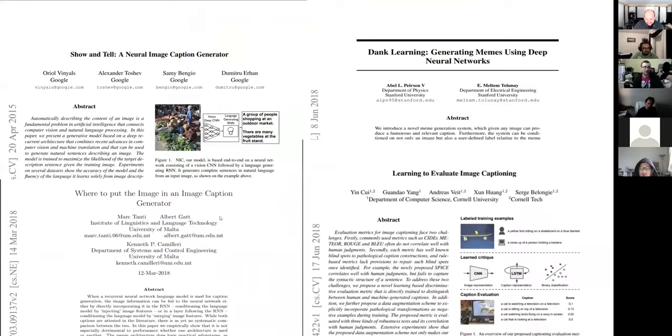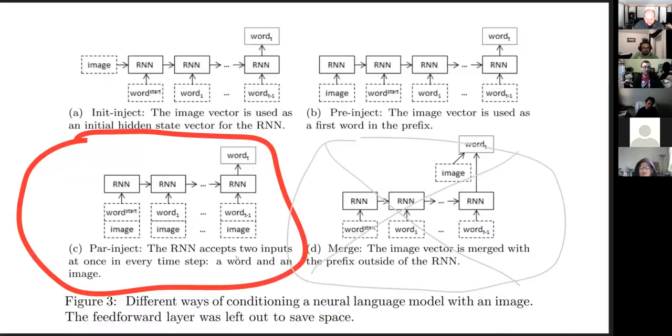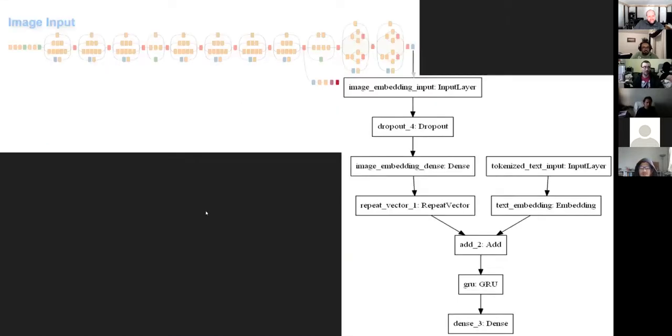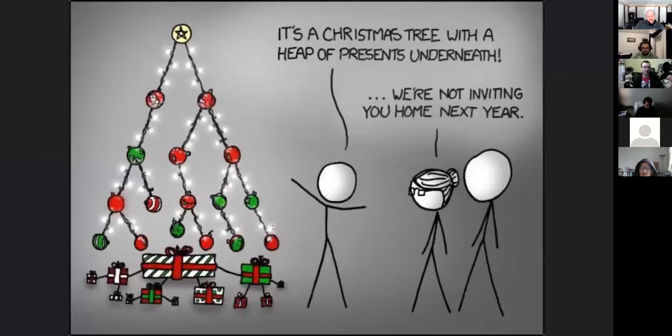So for our model, we took inspiration from these papers. We experimented and settled on the PAR injected model because that model can be improved further and it works great. And our encoder-decoder architecture encodes the image using Inception v3 and decodes the embeddings using a GRU. And for evaluation, we implemented beam search using a heap data structure.